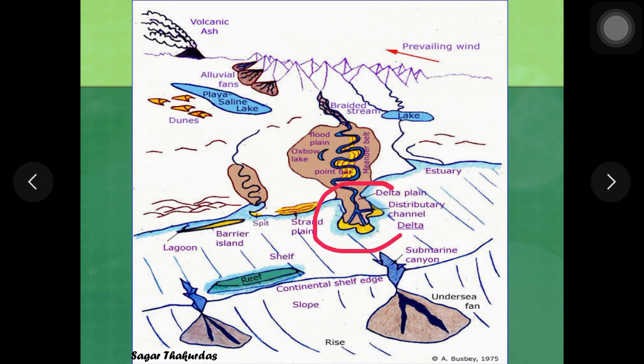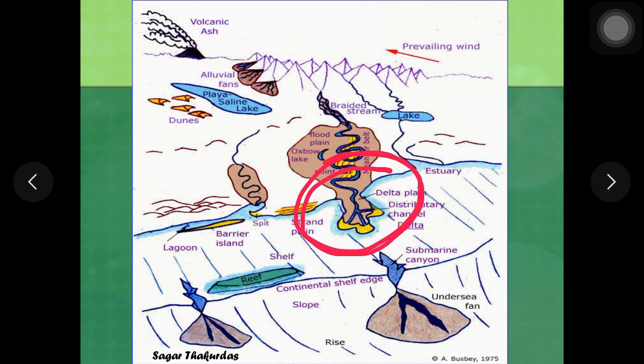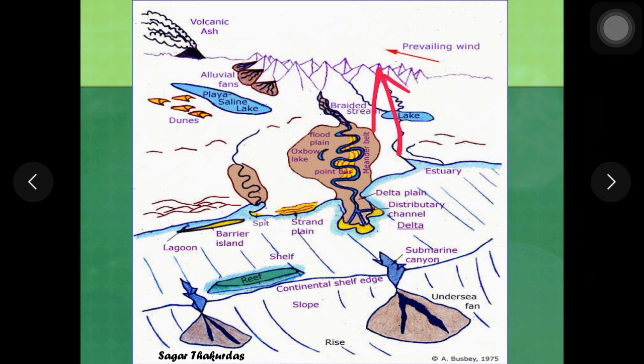So delta, when we say here in this case, it is a part of transitional environment. When we say fluvial system, it lies completely on the continental side, that is the terrestrial side, and therefore it is a part of continental or terrestrial environment, whereas delta is found at the boundary of the continental side and the ocean, and therefore it is a part of transitional environment. It is neither completely marine in condition nor it is terrestrial.